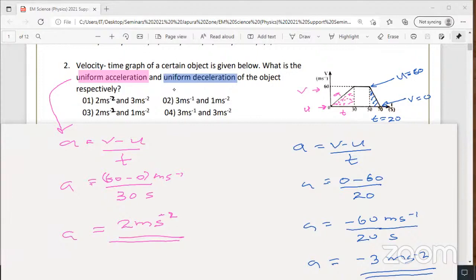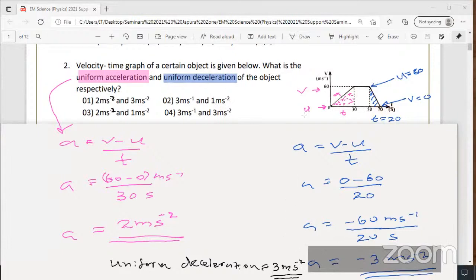Uniform deceleration equals 3 ms minus 2. Is that clear? In the equation you get the negative answer, but when you write this, don't put the minus sign.